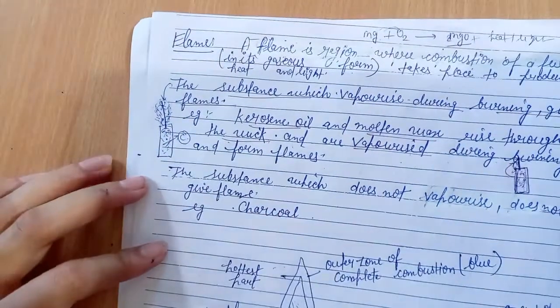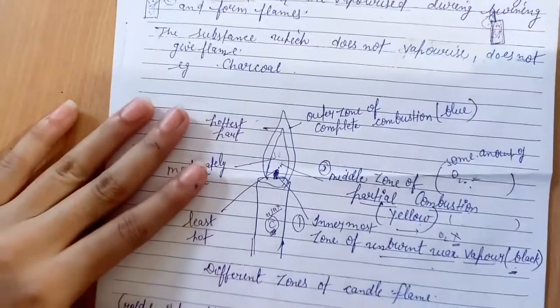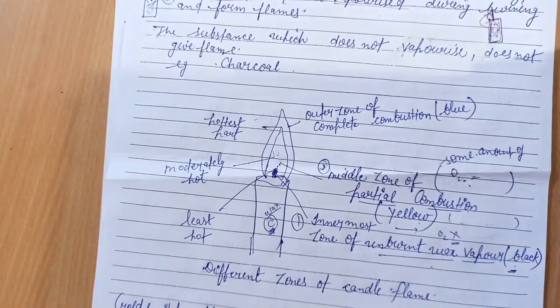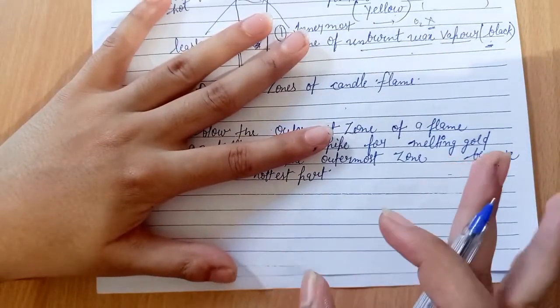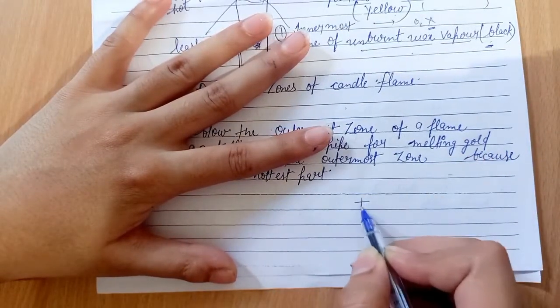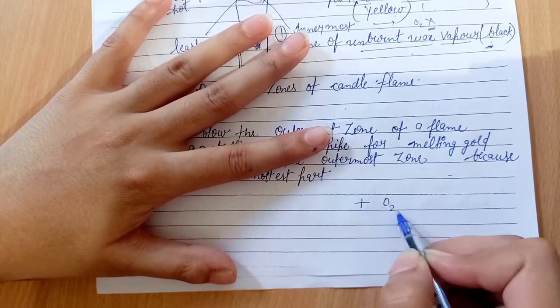And how does it burn? Now let's understand. These are the different zones of a candle flame. You know that the combustion process always takes place in the presence of oxygen, and this is an important concept: complete combustion or incomplete combustion. Complete combustion takes place when a sufficient amount of air is available.